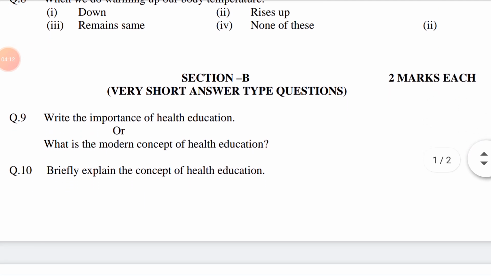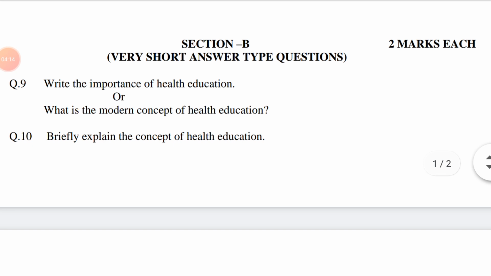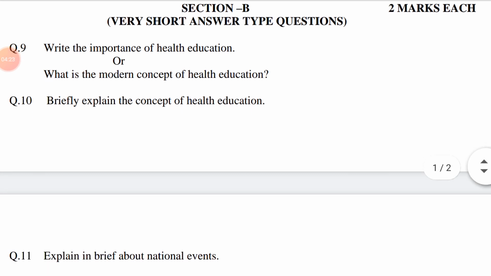Section B. Very short answer type questions, 2 marks each. Question number 9. Write the importance of health education. Importance means significance or important. Health education is a profession of educating people about health. This question is related to chapter number 5, Health and Family Education.